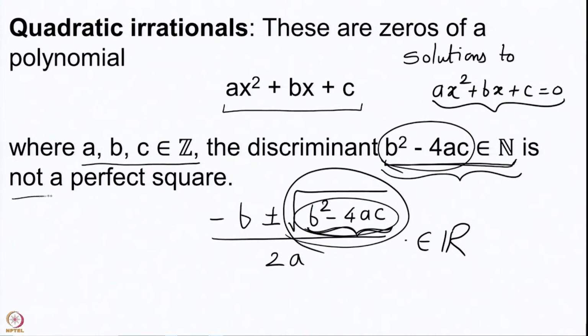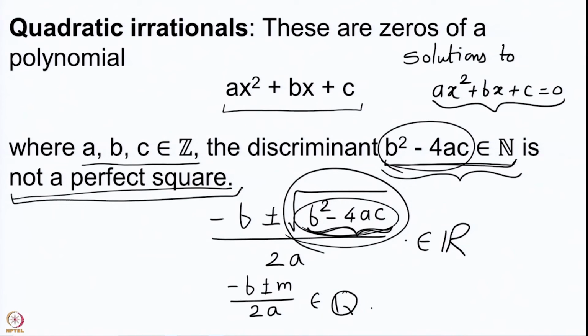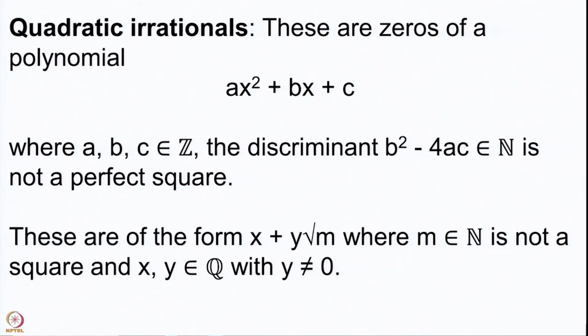And further, we do not want it to be a perfect square, because if this is a perfect square, say square of m, then your solution becomes minus b plus or minus m upon 2a, which turns out to be a rational number in the end. We do not want that to happen. So, we want that this b square minus 4ac should not be a perfect square. So, this is the condition that we have on the quadratic irrationals.